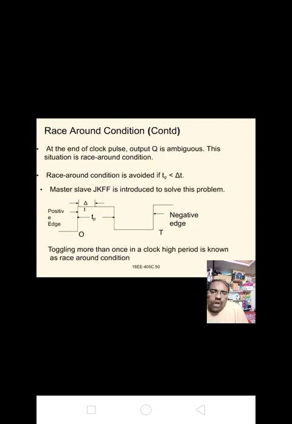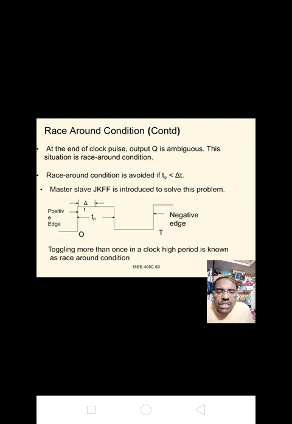Next, at the end of the clock pulse, the output Q is ambiguous. This situation is known as race around condition. Race around condition is avoided when Tp is less than delta t, that is, delta t increases or Tp decreases. The master slave JK flip-flop is introduced to solve this problem.